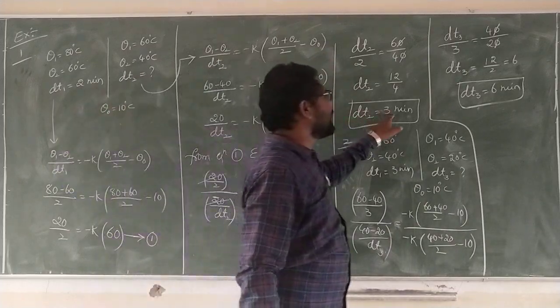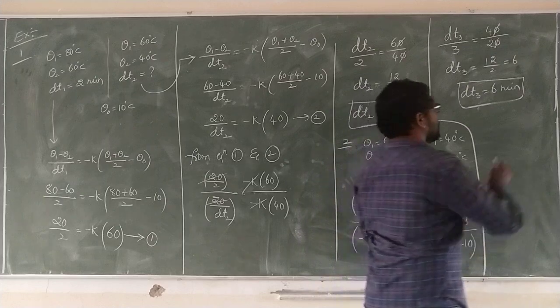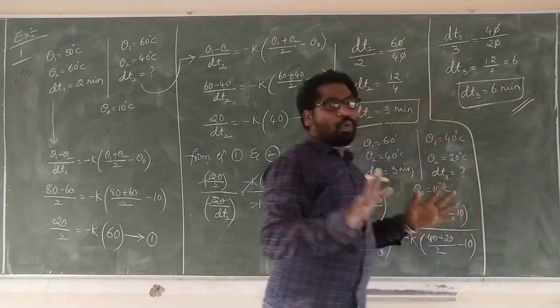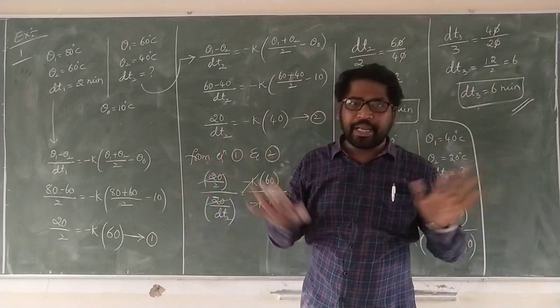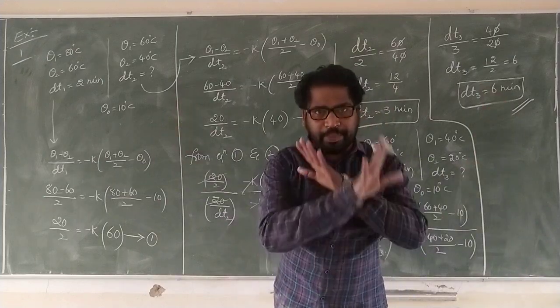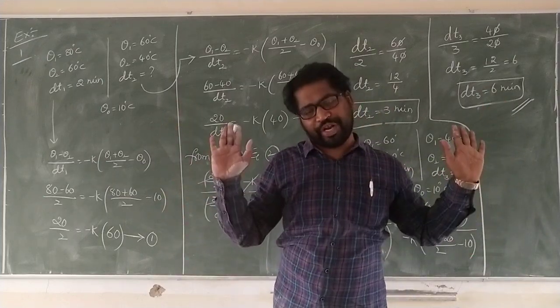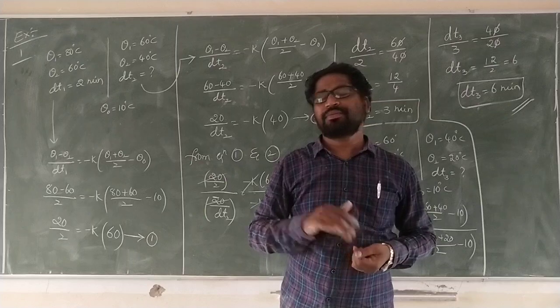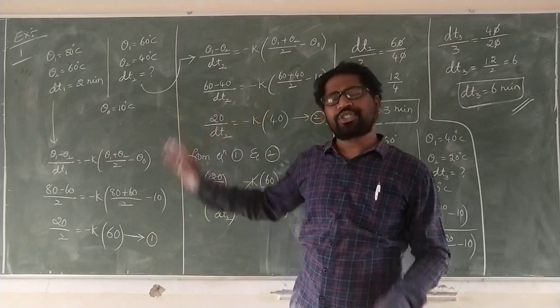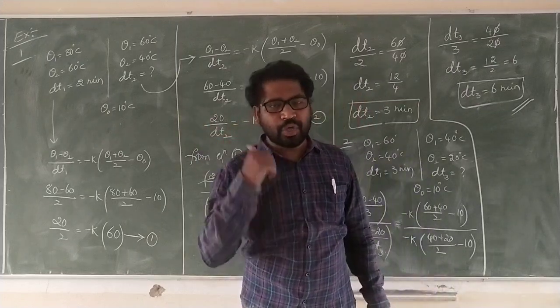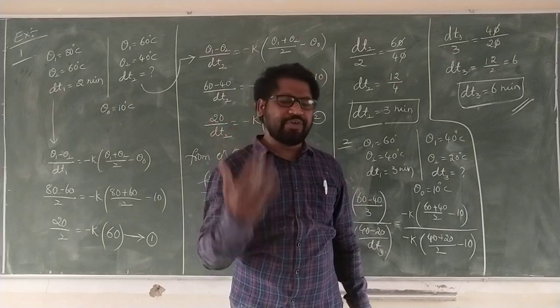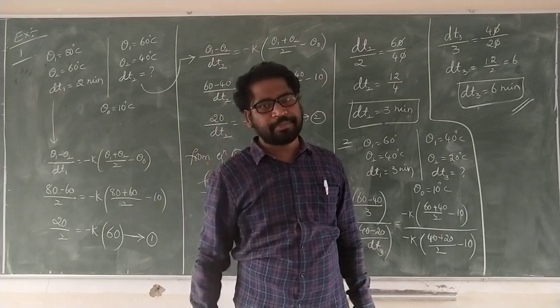Second one, 3 minutes. Third one, 6 minutes. So you observe what's going on here. Temperature difference same, room temperature same, time is different. Listen carefully, watch carefully. Ready? So in this way, we have to calculate the given problems of Newton's law of cooling. Okay, ready?